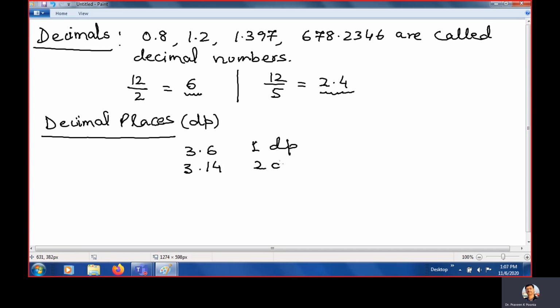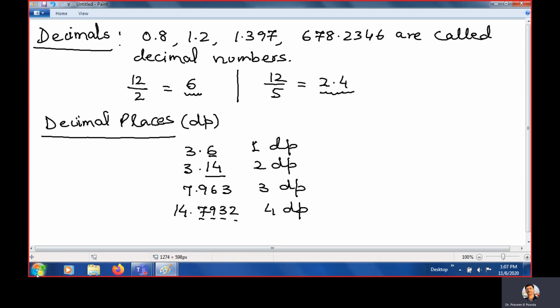How many? 2 decimal places, because after the decimal here 1 number, here 2 numbers. 7.963. How many? 3 decimal places. Understand? So if you write 14.7932, how many? 1, 2, 3, 4. So we write it 4 decimal places.